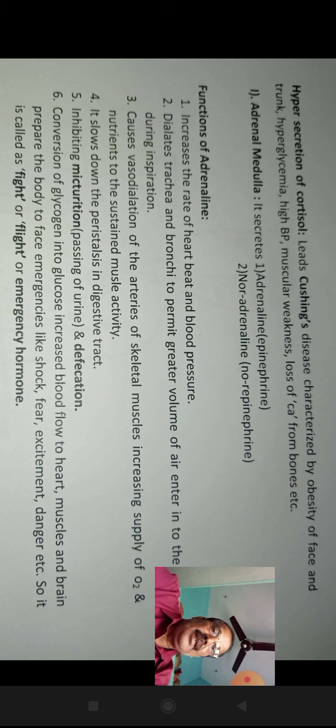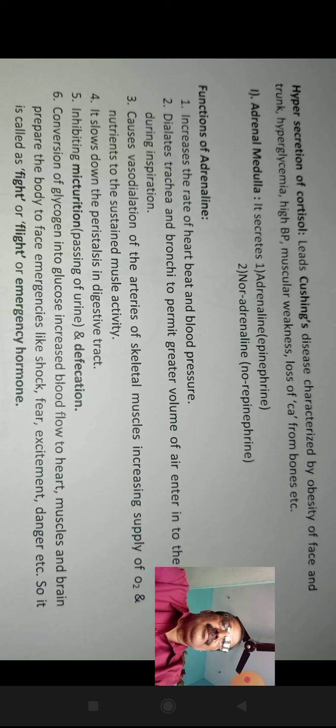It inhibits micturition, that means passing of urine, and defecation. Conversion of glycogen into glucose, increased blood flow to heart, muscles and brain prepare the body to face emergencies like shock, fear, excitement, danger, etc.